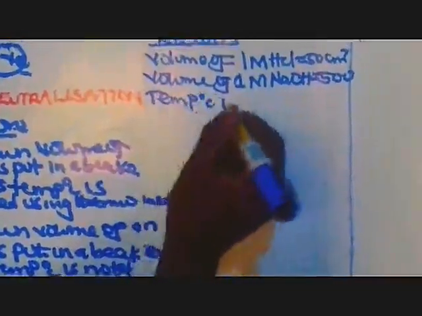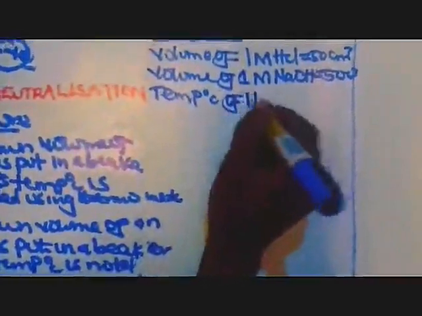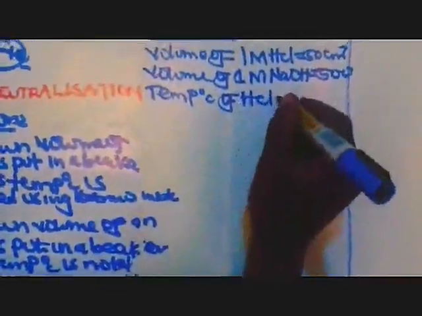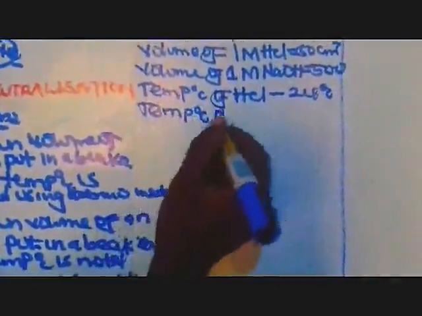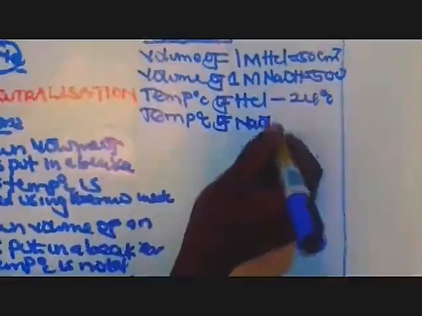Then secondly, we have the temperature of HCl, the initial temperature of HCl. You can say the temperature was 24 degrees. We are just assuming. Then also the temperature of sodium hydroxide. So I'm shortening these words, but you always write them in full. My space is not enough here.